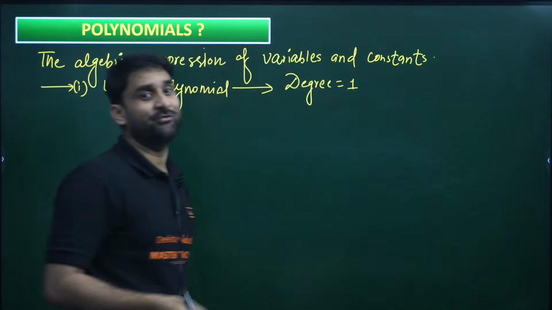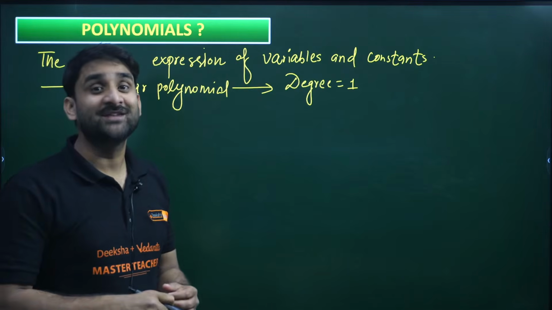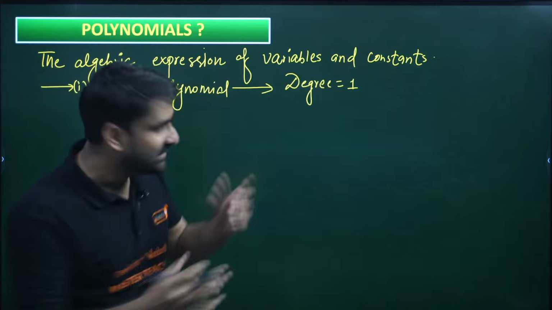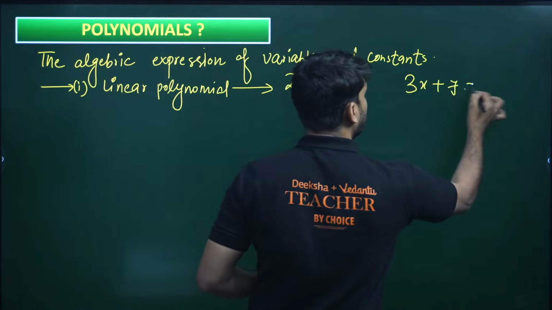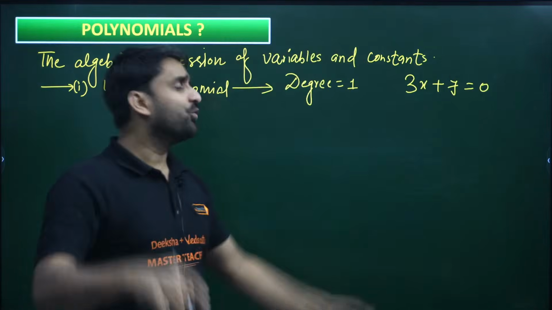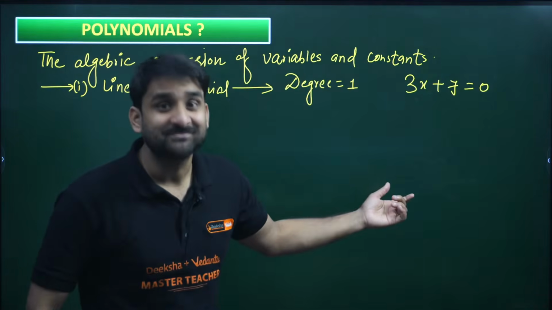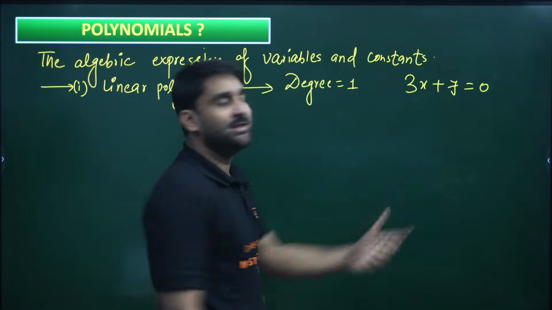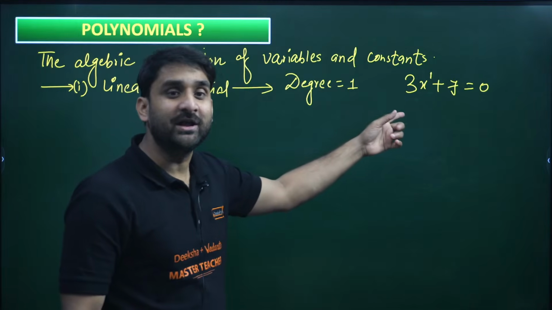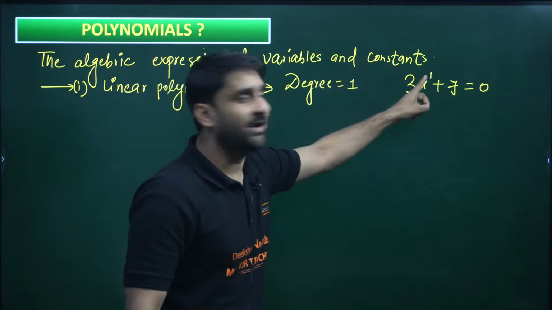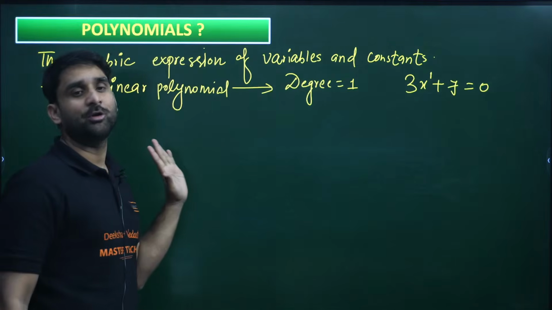Now you may be confused: what is degree? Degree is the highest power of the variable. Let me tell you, 3x plus 7 equals 0. The variable here is x, and the power of the variable is 1. The highest power, 1, is called the degree. And if the degree is 1, the polynomial is a linear polynomial.